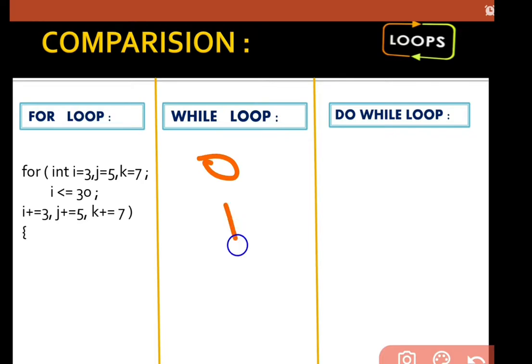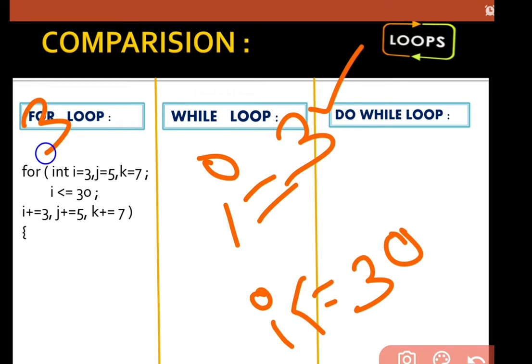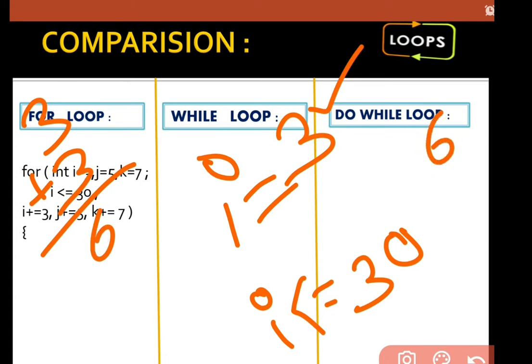And one more thing, I want to start my table of 3 from 3 till 30. That's why I'm using a condition that i should be smaller than or equal to 30. And in the table of 3, it always increases by 3. 3 plus 3 is 6, and the table has the next value, that is 6 here. 6 plus 3 is 9.